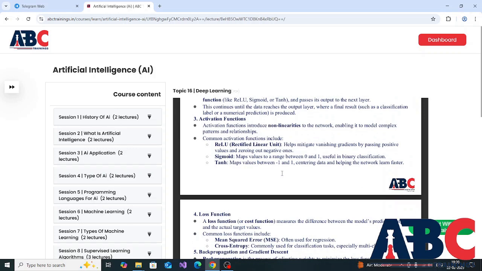The next step is activation functions. Activation functions introduce non-linearities to the network, enabling it to model complex patterns and relationships. Common activation functions include ReLU, sigmoid, tanh.